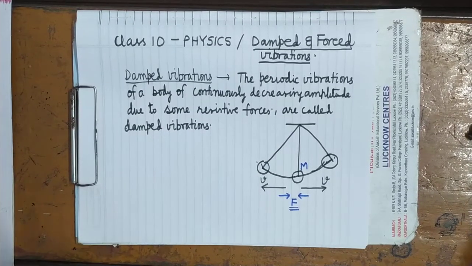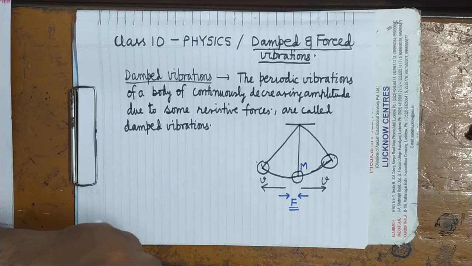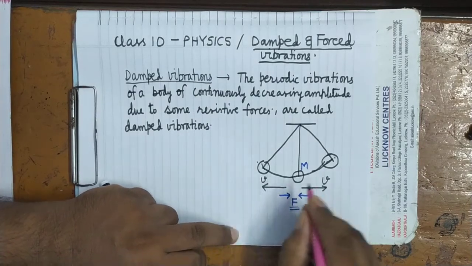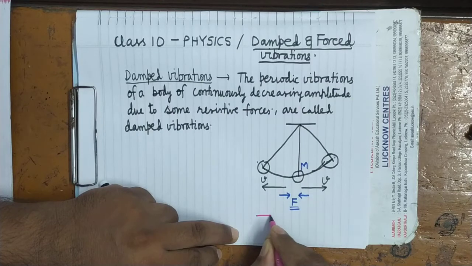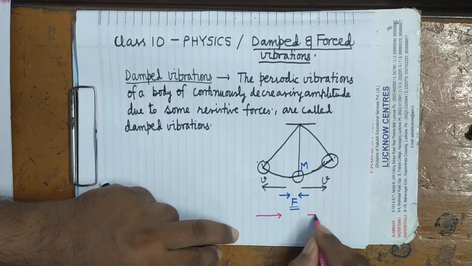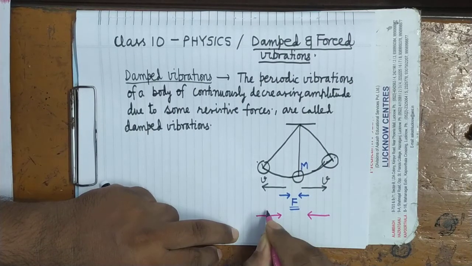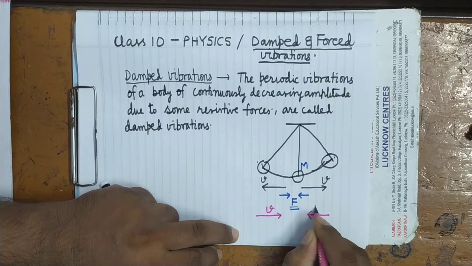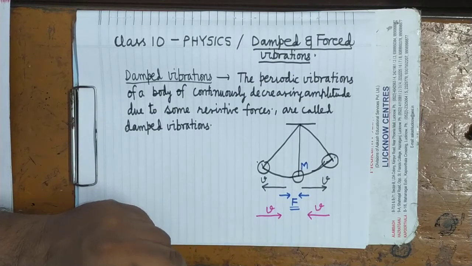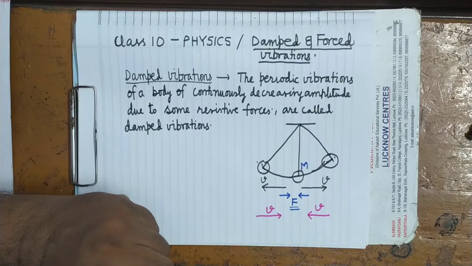Now see here. When the bob is moving towards the mean position, this is the direction of velocity. In this case also, the force will act in the same direction.